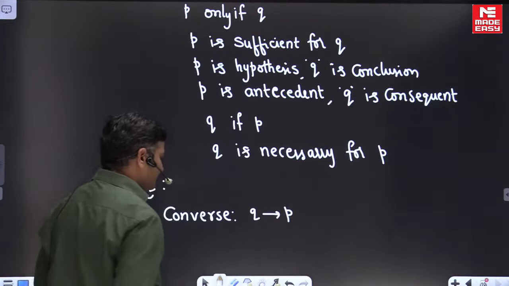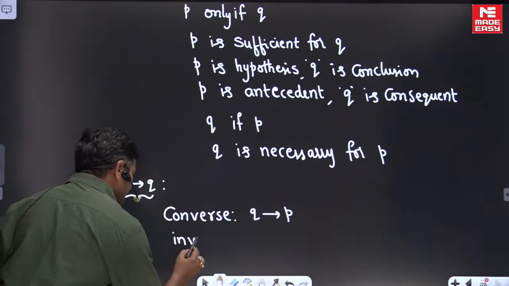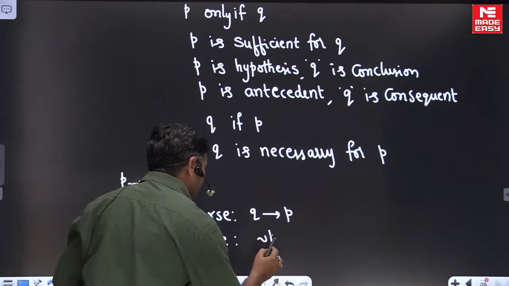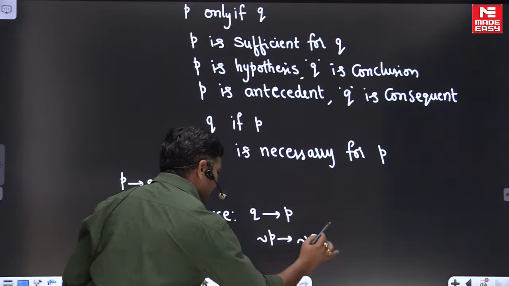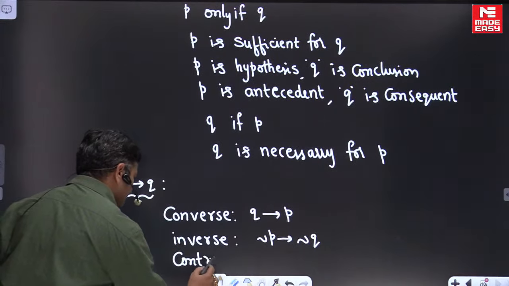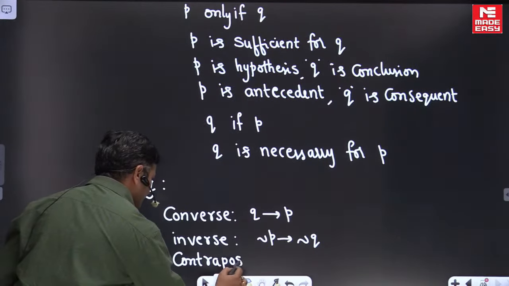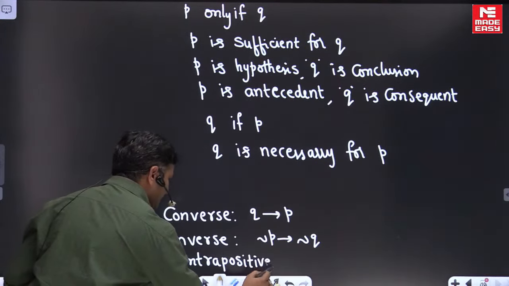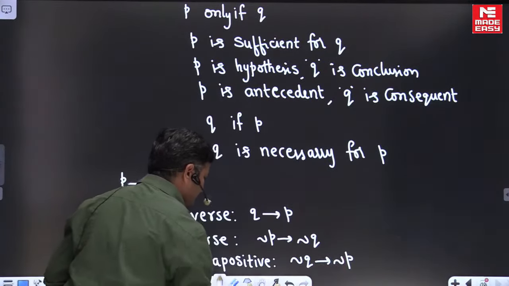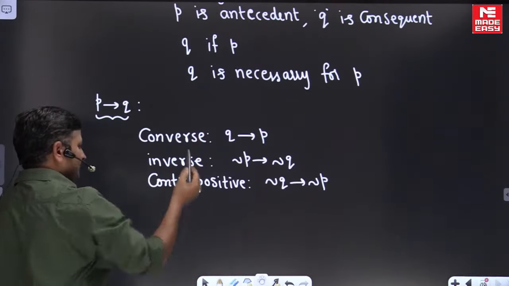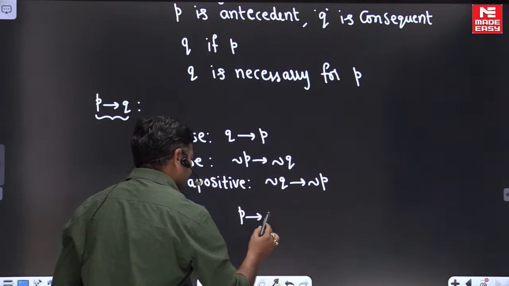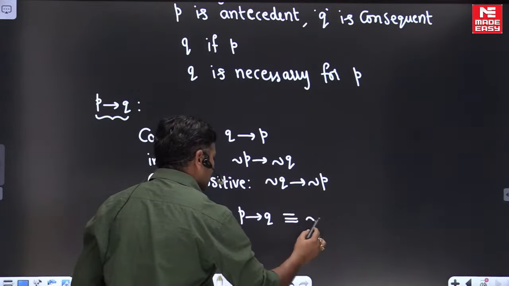Its inverse is negation P implies negation Q. And its contrapositive is negation Q implies negation P. Friends, in general, P implies Q is always equivalent to its contrapositive.